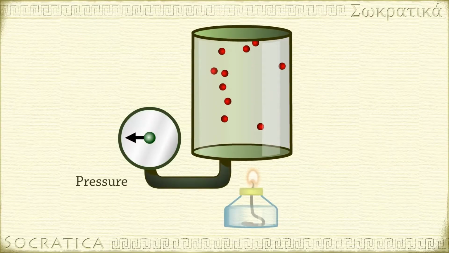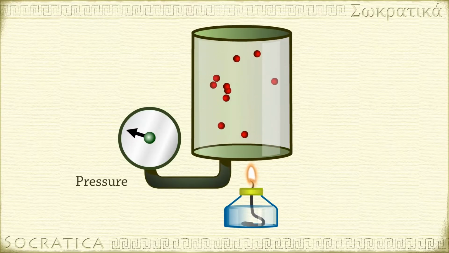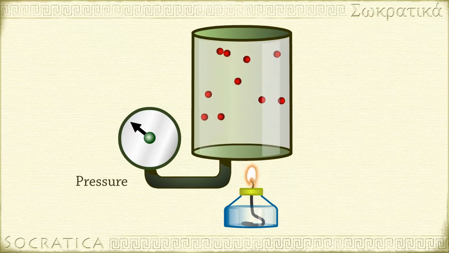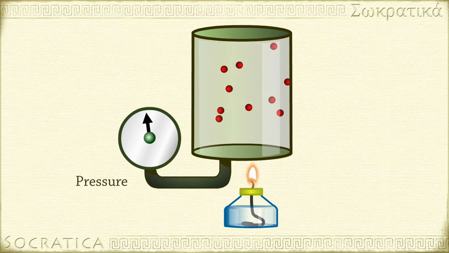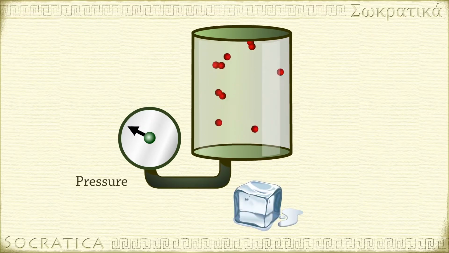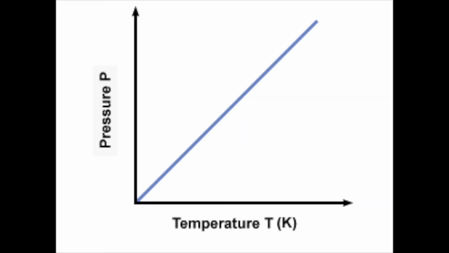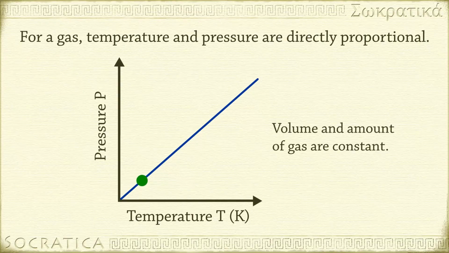Imagine you have a container of 5 liters of gas. If you heat up the gas, its particles will move faster, with more kinetic energy hitting the sides more often, ultimately increasing the pressure. If you cool the gas particles, they will move with less kinetic energy and reduce the pressure. So we know that pressure and temperature are directly proportional when the volume is constant. When pressure goes up, temperature goes up. When pressure goes down, temperature goes down.